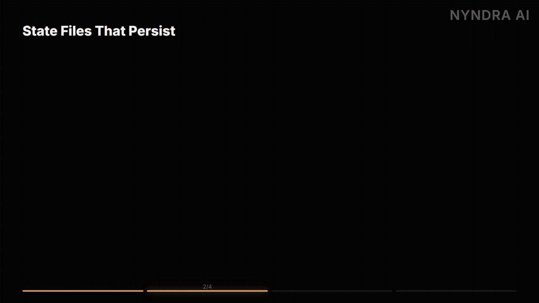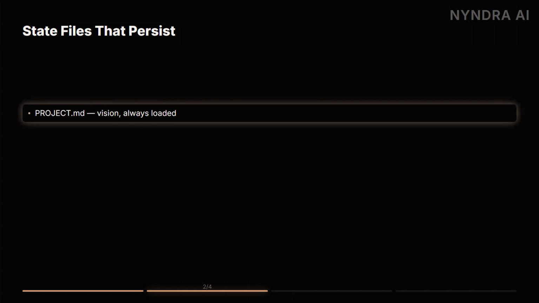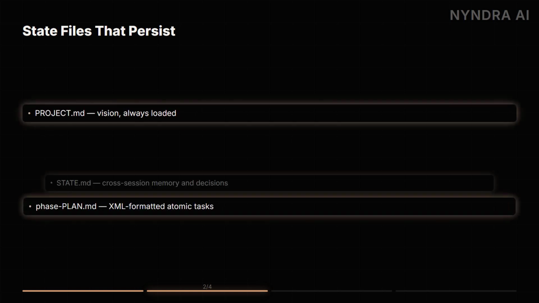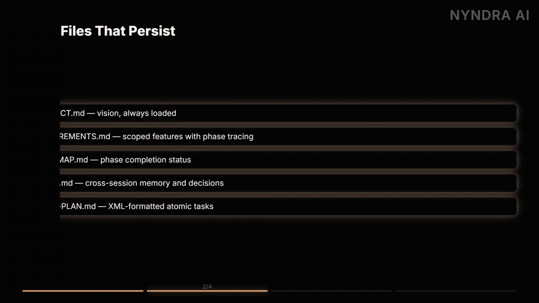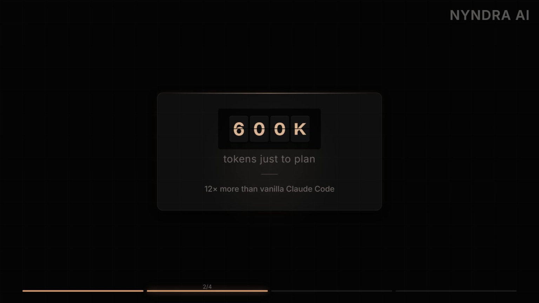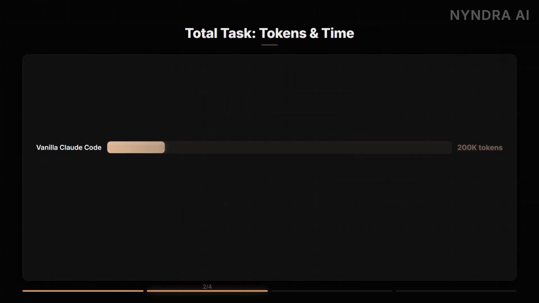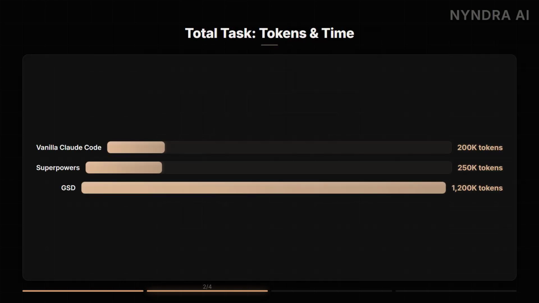Each new phase writes its own research and plan files. That's a lot of files, and a lot of tokens. Planning phase alone, 600,000 tokens. That's for planning, just the planning. To be clear, that's 12 times more than vanilla Claude Code's planning phase. So that's fun. Total task token usage tells the full story.